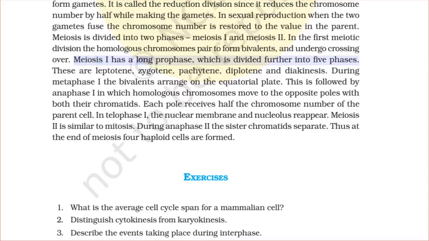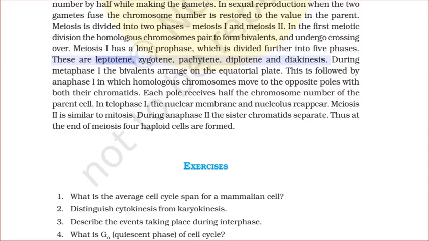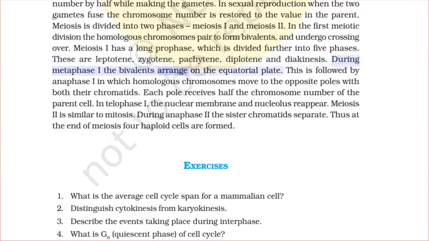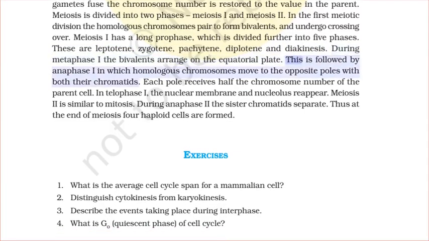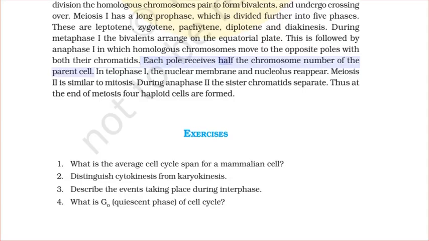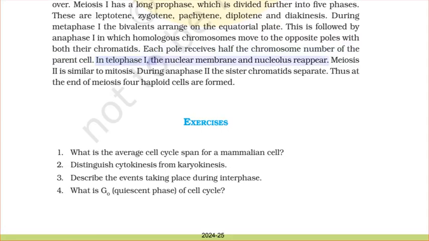Meiosis I has a long prophase, which is divided further into 5 phases. These are leptotene, zygotene, pachytene, diplotene, and diakinesis. During metaphase I, the bivalents arrange on the equatorial plate. This is followed by anaphase I, in which homologous chromosomes move to the opposite poles with both their chromatids. Each pole receives half the chromosome number of the parent cell. In telophase I, the nuclear membrane and nucleolus reappear.